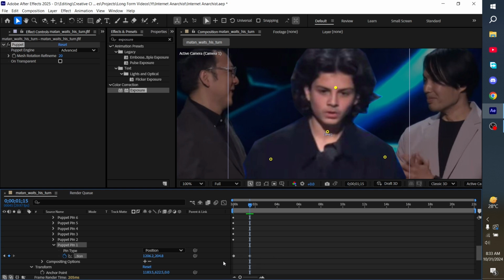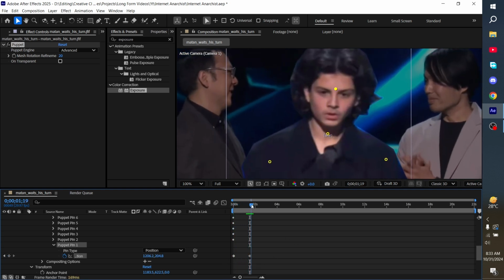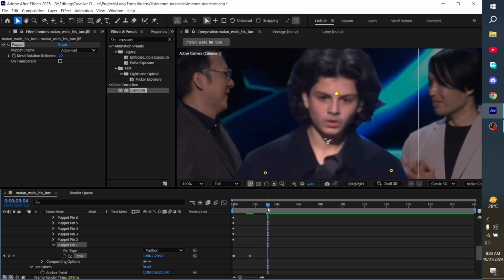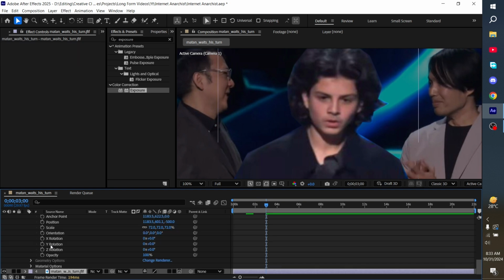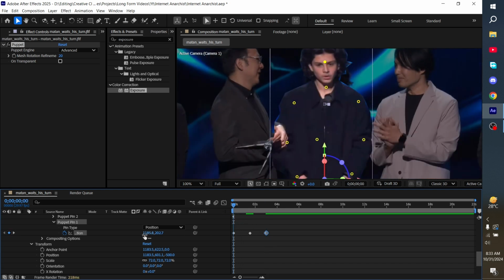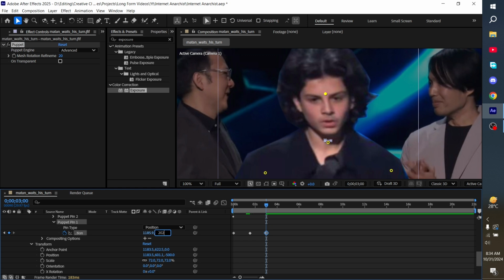Now, as you can see, there are keyframes that have been made, so the head is going to move from the left to the right. But now what we're going to do is go to the 3rd second and make another keyframe. I'm going to copy the values of the first keyframe to the 3rd keyframe. So the first keyframe has the values 1185.8 and 202.7. So there we go. We have the value of the first keyframe in the third keyframe.